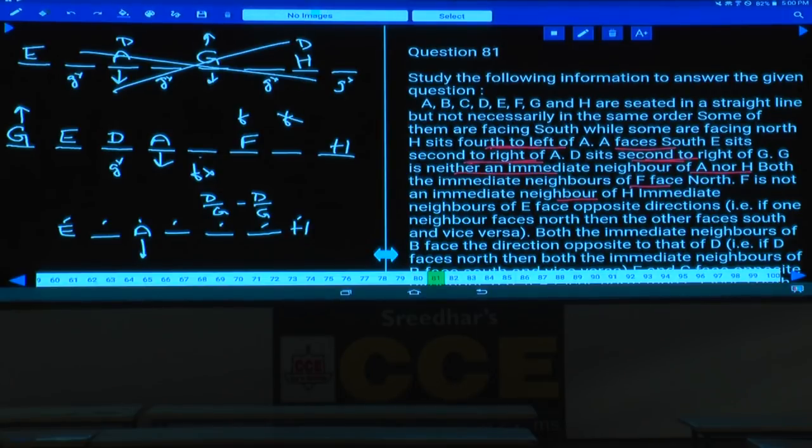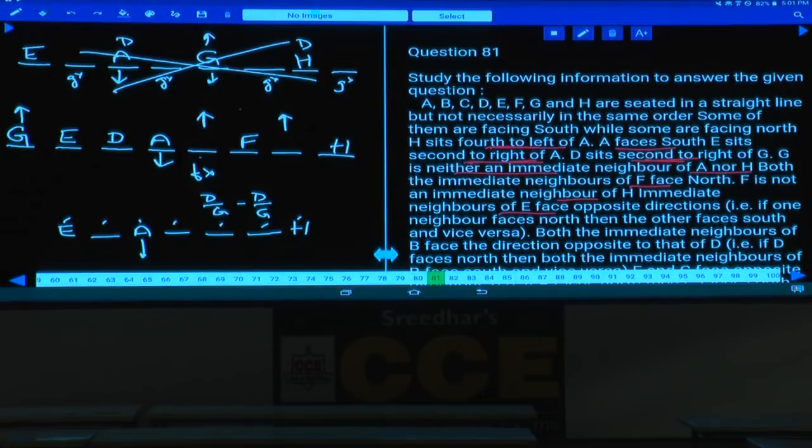If F is here, both the immediate neighbors of F face north, and so these 2 persons are facing towards north. Clear now? Immediate neighbors of F are facing towards north, and this person is also facing towards north. And F is not an immediate neighbor of H. Immediate neighbors of E face opposite directions.